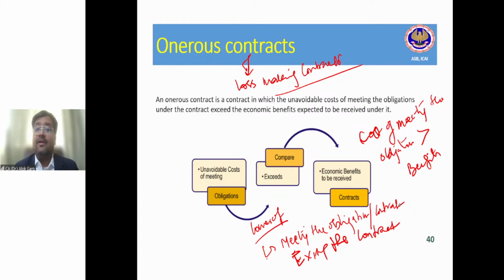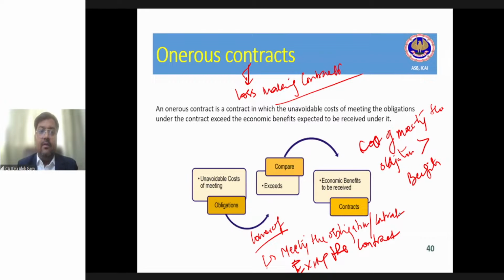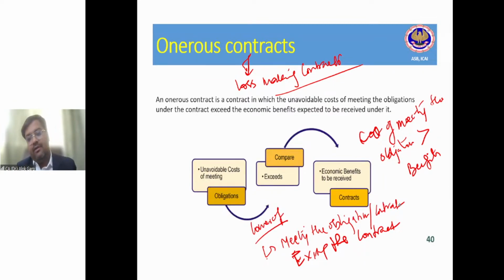So an onerous contract is a contract where the cost of meeting the obligation under the contract exceeds the benefit expected to be received under it. And you will be able to remember this example of 11 crore versus 10 crore. Viraj is saying, if a termination clause is in the contract, analysis is to be done of loss. Of course, yes, Viraj. If there is an onerous contract, provision is required to be recognized. At what value? 1 crore or 5 lakh?